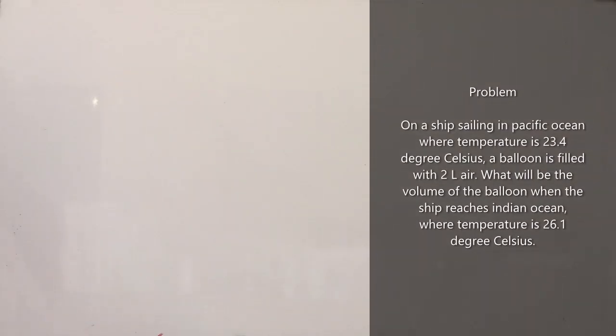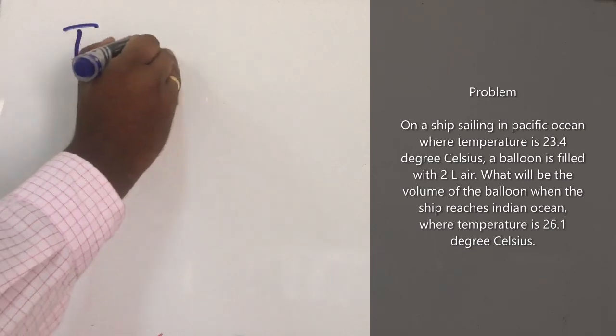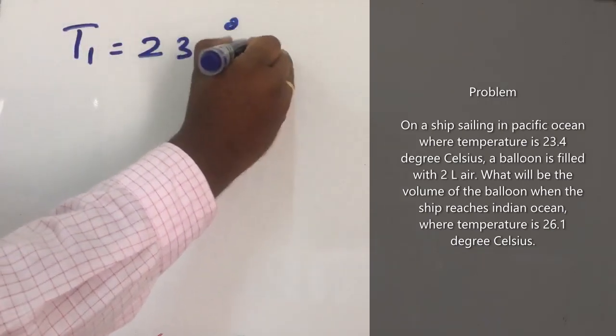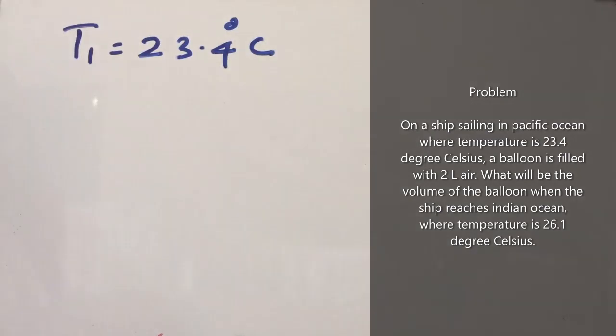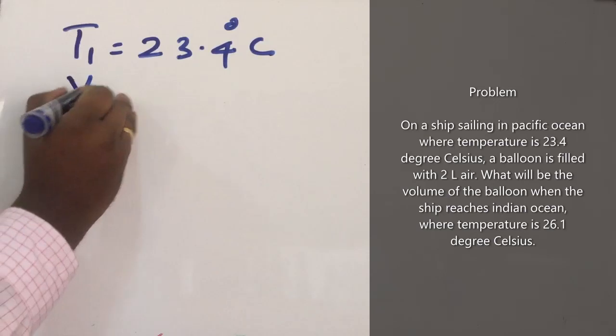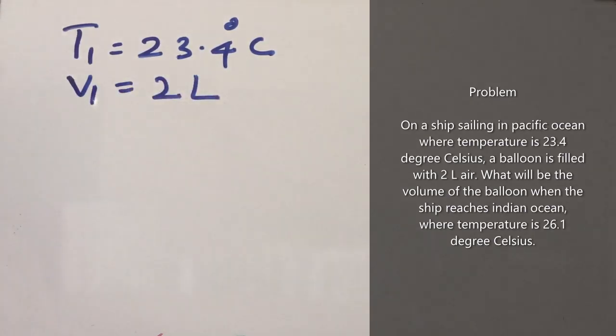First of all, write the values given in the question. A ship sailing in Pacific Ocean where temperature is 23.4 degrees Celsius. So what is T1? T1 is 23.4 degrees Celsius. At this temperature, a balloon is filled with 2-liter air. So V1 is 2 liter. What will be the volume of balloon when the ship reaches Indian Ocean where temperature is 26.1 degrees Celsius?